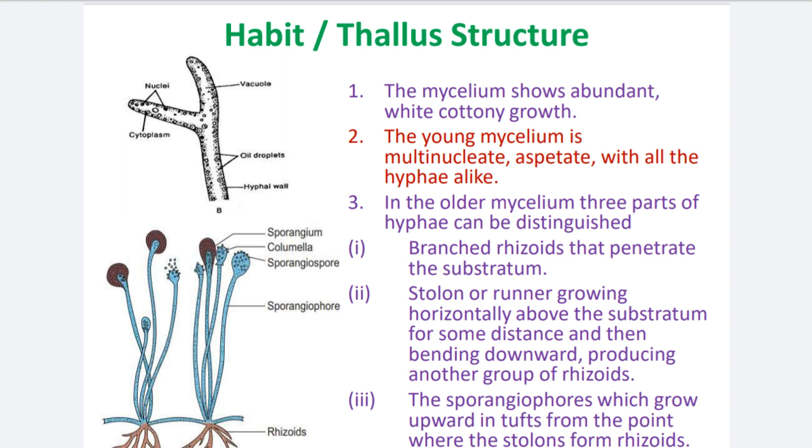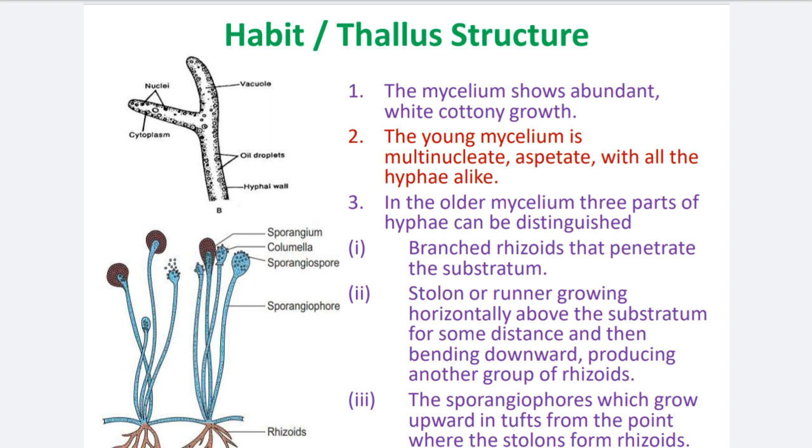Now there are two diagrams in this slide. The first, the upper black colored diagram, is nothing but the mycelium of Rhizopus, a small piece of the mycelium. See the second point: the young mycelium is multinucleate, aseptate, with all the hyphae alike. Alike means similar in nature.